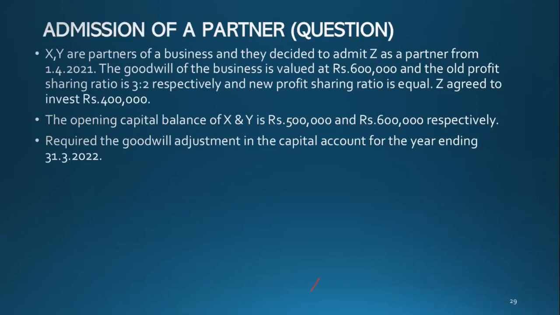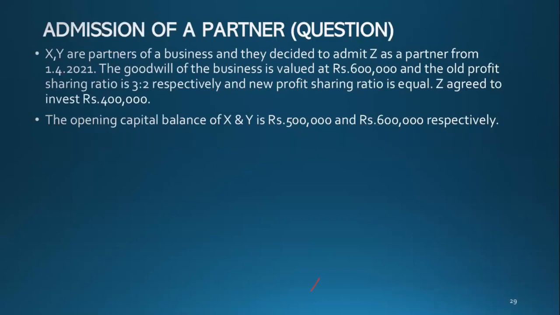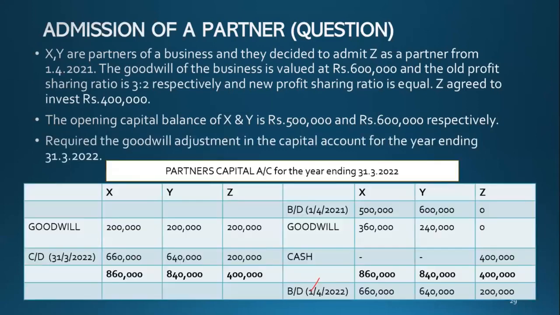Three people on an equal basis. One person will get 200,000. Then you debit 200,000 to X, Y and Z each. You divide and multiply.